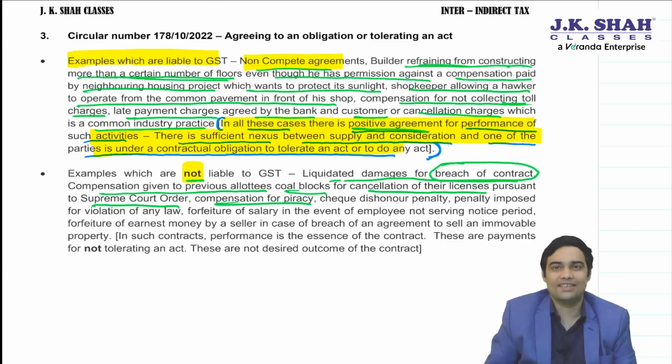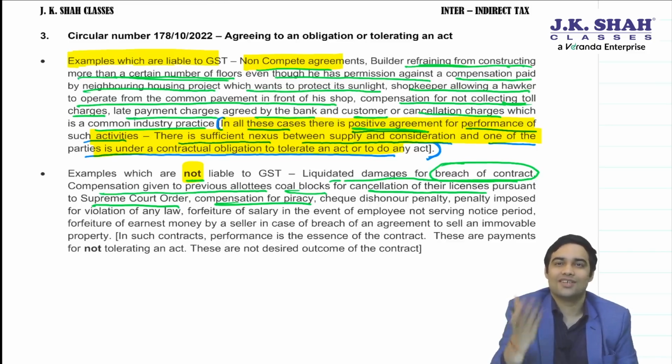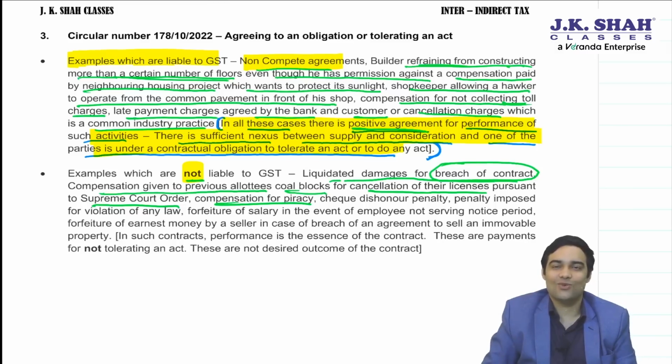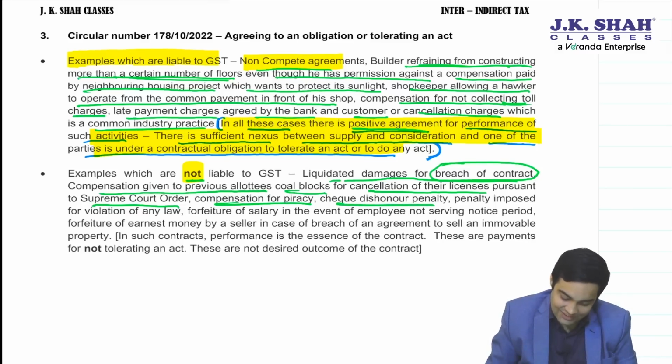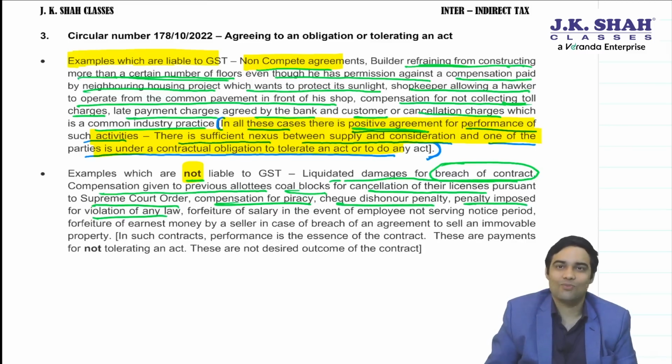Compensation for piracy. No one enters into a contract saying, yeah, pay me 10 lakh and you are allowed to sell as many copies as you want and do piracy. Cheque dishonor penalty. Penalty imposed for violation of a law. Traffic police fine. No supply.